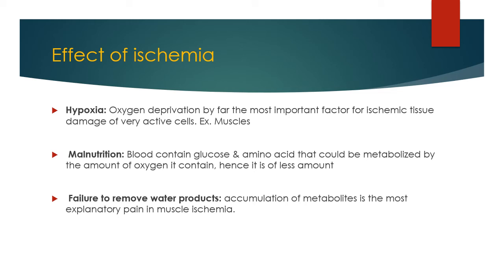Blood contains glucose and amino acids that are metabolized with the help of the oxygen it carries, so there is less of them in ischemia. So malnutrition is due to the ischemic condition. The third one is failure to remove waste products. Accumulation of metabolites mostly explains the pain in muscle ischemia. So these are due to the failure to remove waste products.